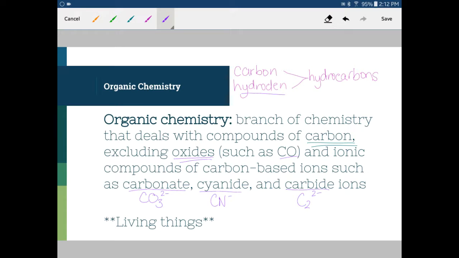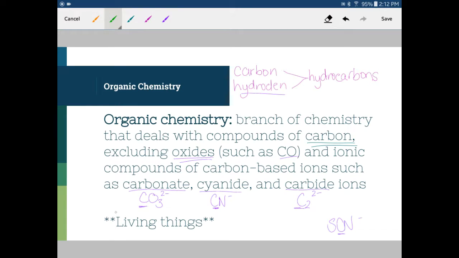We also have thiocyanate, which is SCN-. These are all carbon-based polyatomic ions that aren't part of our organic branch of chemistry. They're ionic compounds, and they're not included in organic chemistry.